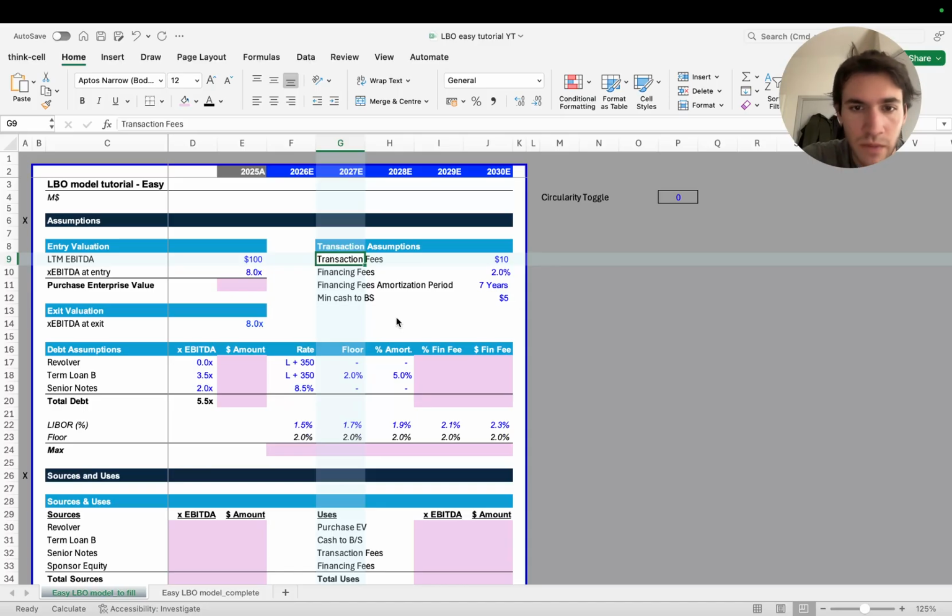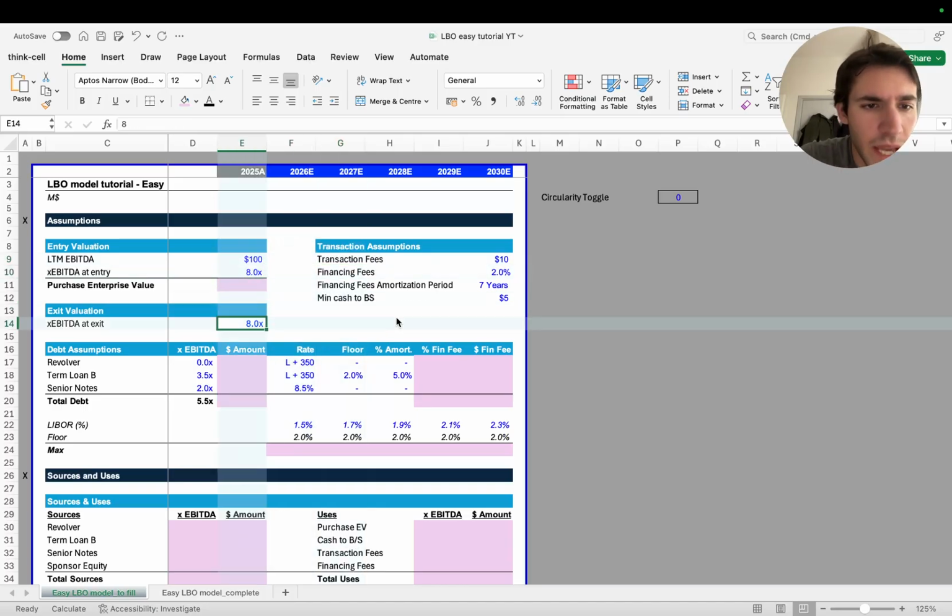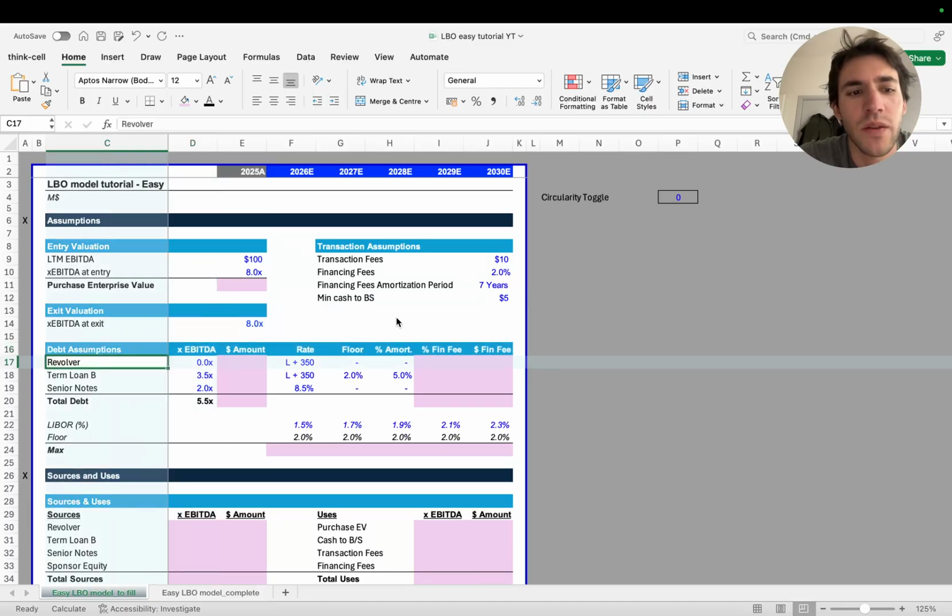So that's the definition. Now we have the debt assumptions, and here we're saying that we have 3 tranches of debt that we're going to use to finance this acquisition. One is going to be a revolver. A revolver is like a credit card, meaning that if, let's say, your free cash flow is below 0, like minus 10, you can use the revolver as a credit facility.